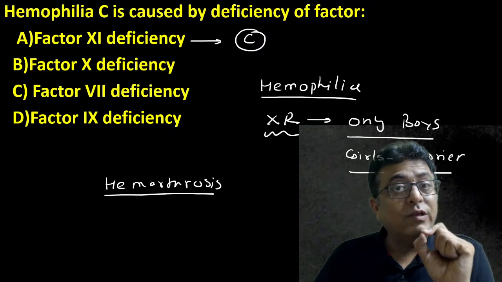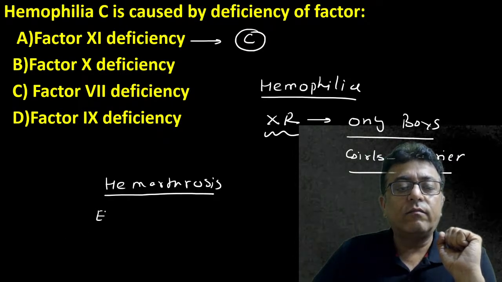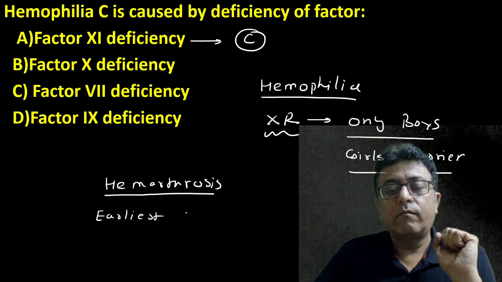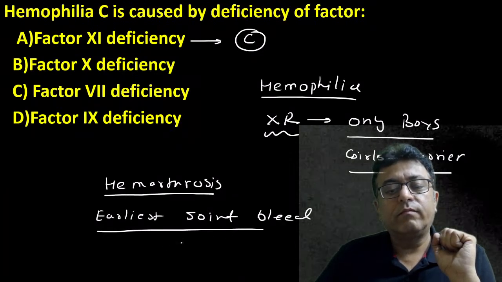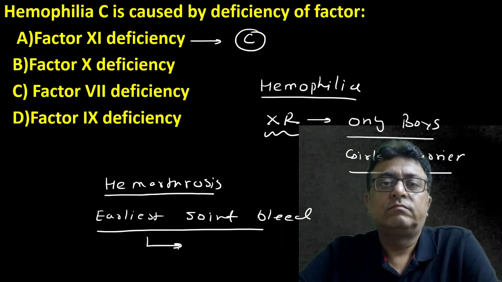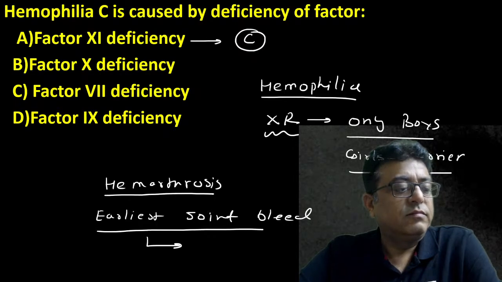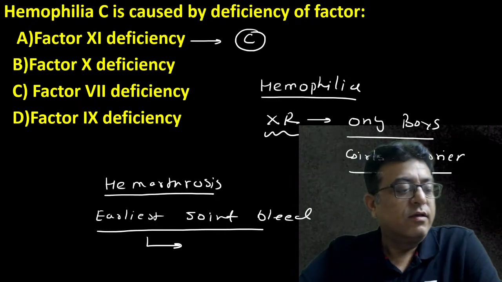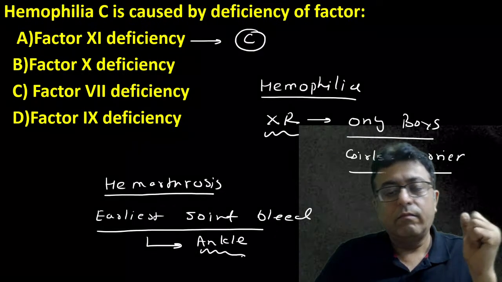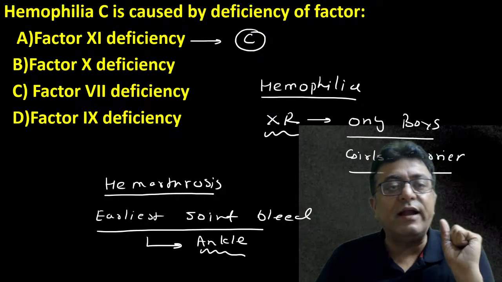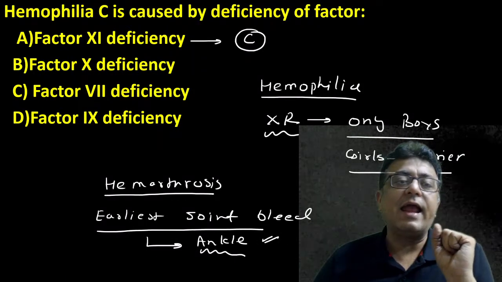Okay, so which is the earliest joint in which bleed occurs in hemophilia? I want the answer in the comment box. Is it elbow, shoulder, ankle or knee? Earliest joint. Yeah, I was expecting this answer, Divya, but it's not knee, it's the ankle joint. Ankle joint is the earliest joint in which bleed occurs in hemophilia.